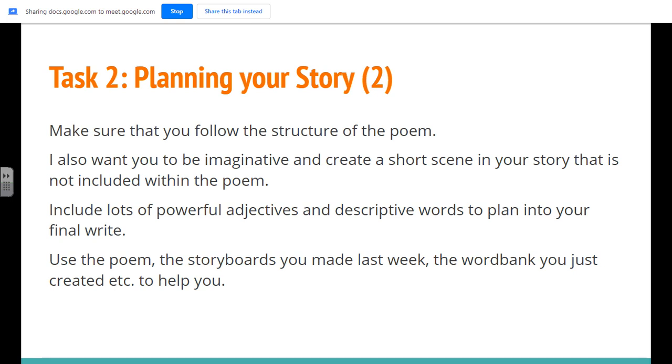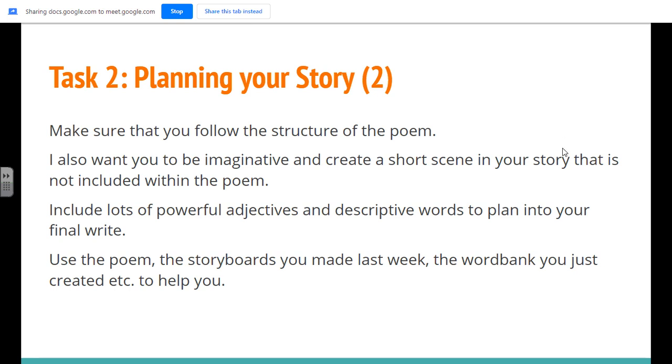Okay. Make sure that you're including lots of powerful adjectives and descriptive words to plan into your final write. Okay, so I want you to plan what words you're going to use and put them in your plan. You can use the word bank that you created yesterday to help you do that. So using that word bank, get those adjectives and plan where you're going to use them in your story. Okay, hopefully that all makes sense now.